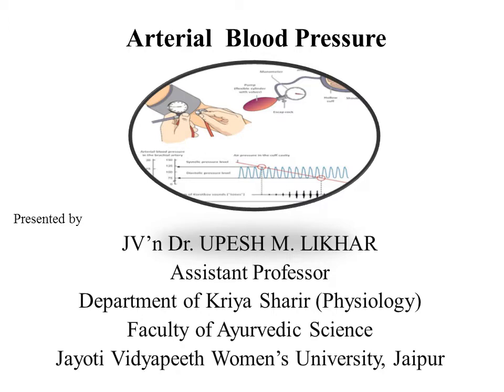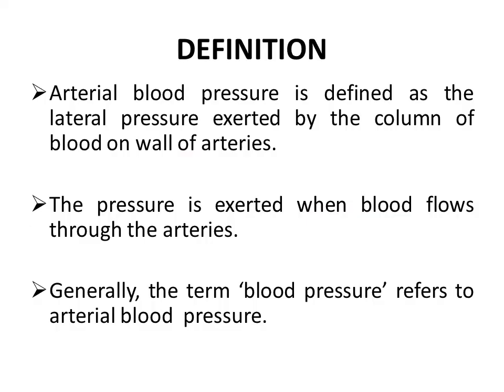Today we will discuss the topic arterial blood pressure. Let's start with definition. Arterial blood pressure is defined as the lateral pressure exerted by the blood on wall of arteries when blood flows through the arteries. Generally, the term blood pressure refers to arterial blood pressure.